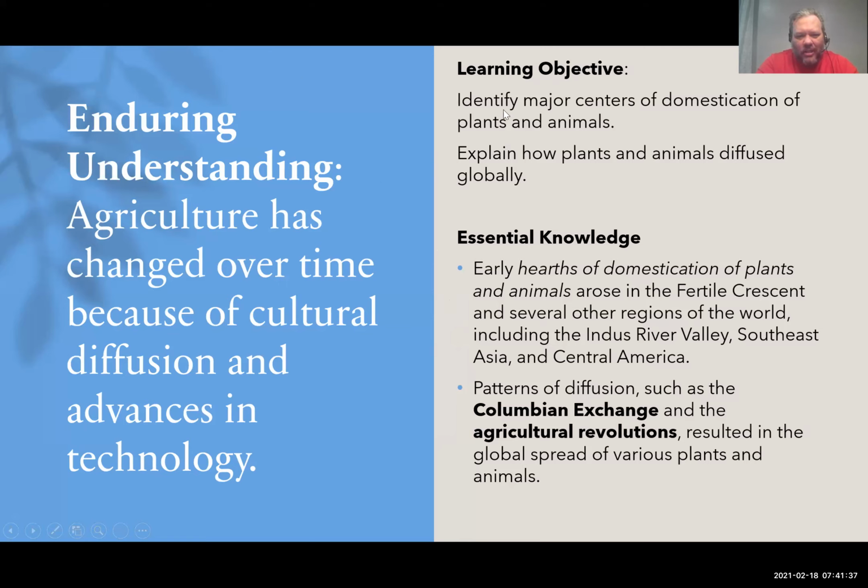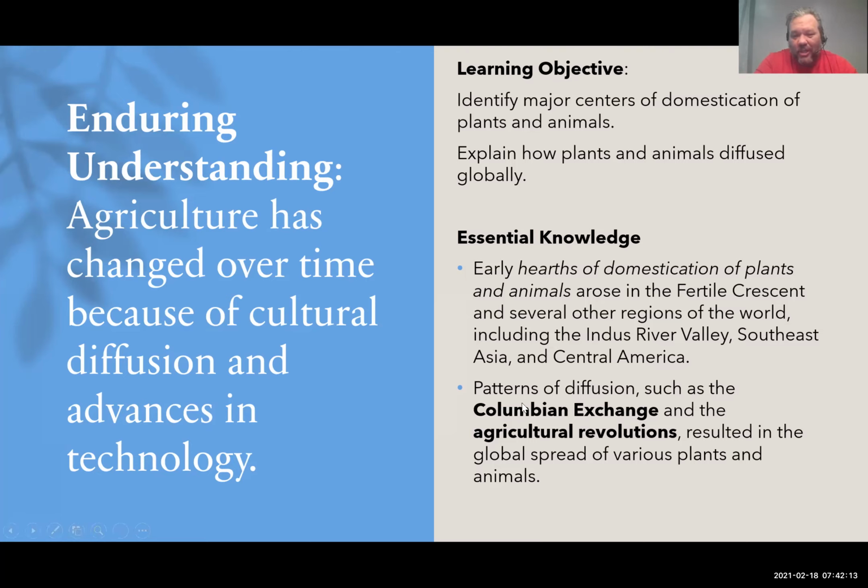So here are the enduring understanding, learning objective, and essential knowledge. You can read this. This is, again, the stuff that comes from your course description for AP. Today we're going to be looking at the early hearths of domestication for both plants and animals. Those hearths include the Fertile Crescent, Indus River Valley, Southeast Asia, and Central America. Those are the four. In terms of the AP test, if they are mentioning it here, then it is definitely fair game for the test. Remember, there's more to life than just a test.